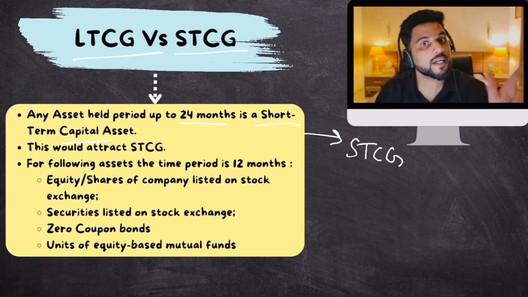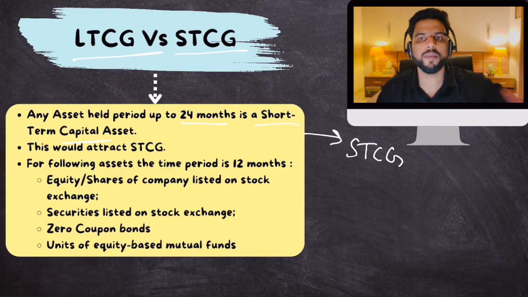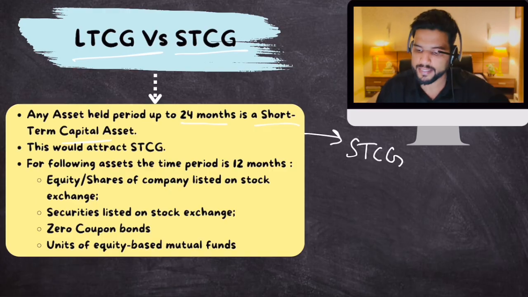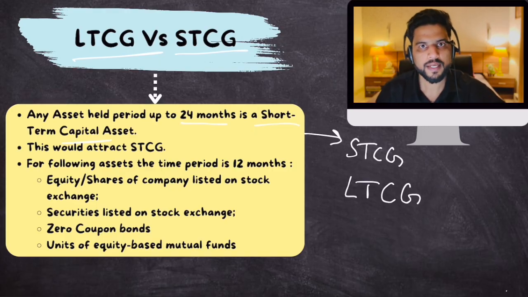But let's suppose you bought that piece of land and sold it after more than 24 months. Okay, after 3 years, 4 years, then that is a long-term capital asset, and then LTCG would apply. This is the case with normal capital assets.